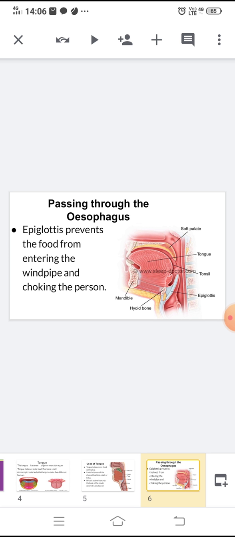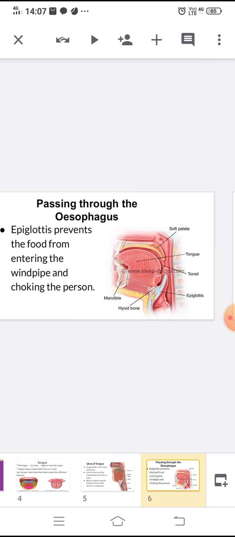What is the meaning of choking? Difficulty in breathing. What happens if food goes down the windpipe? When food goes down the wrong pipe, it is entering the airway. This gives food and water the opportunity to get into the lungs. If food or water gets into the lungs, this can cause aspiration pneumonia. So, the epiglottis prevents the food from entering the windpipe.